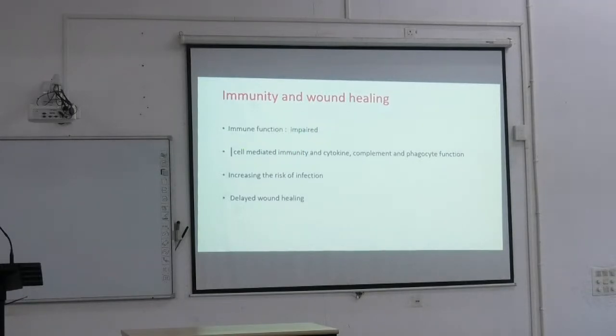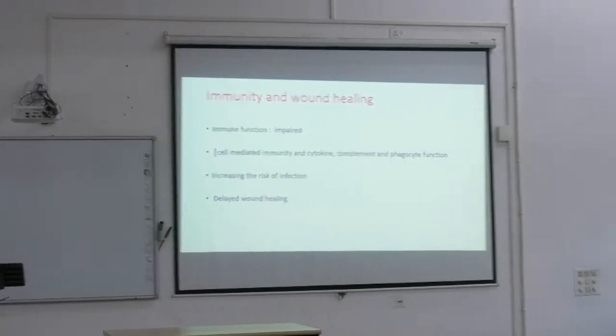So if the immunity is impaired, what will happen to the wound? Wound healing will be hampered too, because all of these cytokines are not working in the proper fashion. For wound healing, everything should be in an ordered fashion, step-wise. Remember the 4 steps? Everything is related, so they won't happen in that fashion. So there will be delayed wound healing.